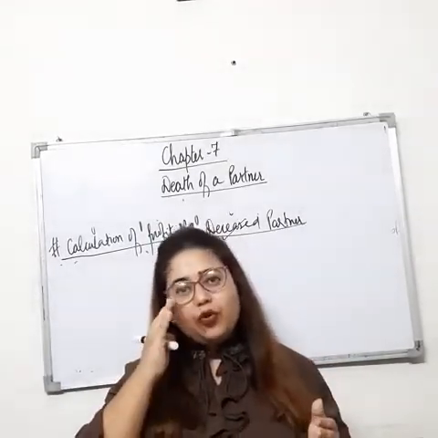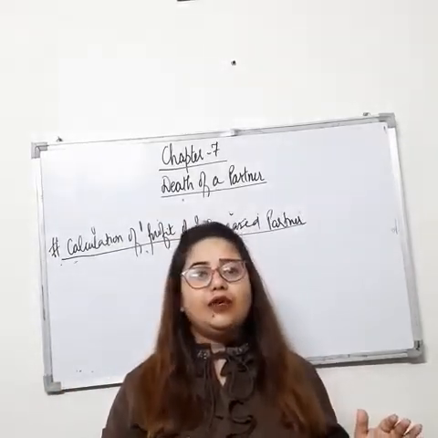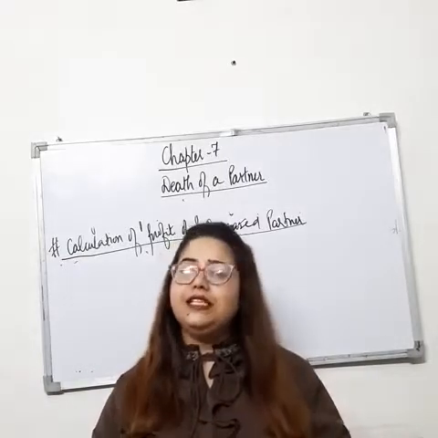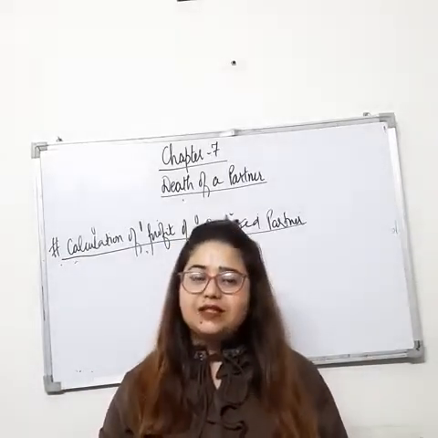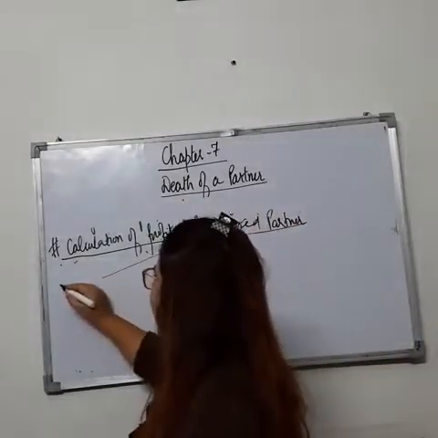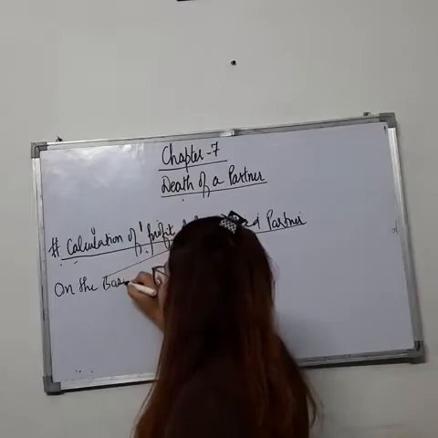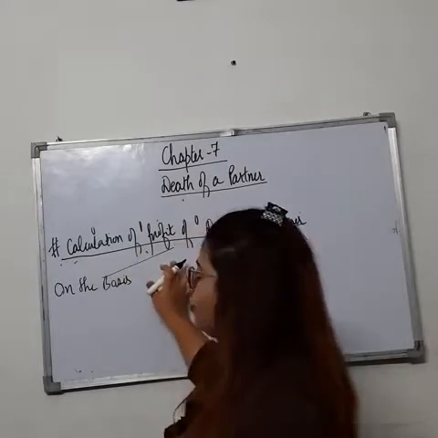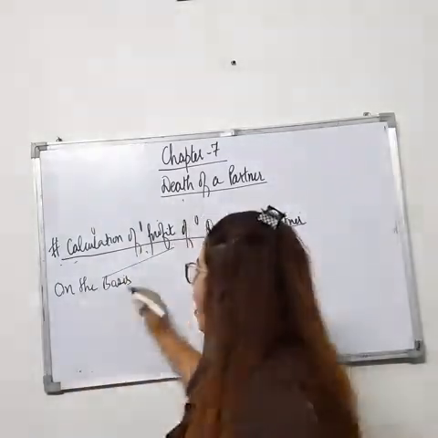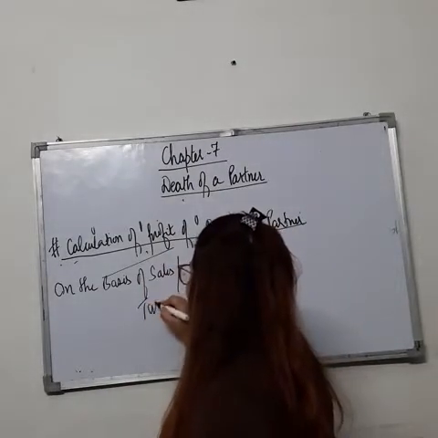So what we have to do in this case, students? 2 cases are there in order to calculate the profit for deceased partner. So let's discuss the cases one by one. Your first case is on the basis of turnover. So your first case is calculation of profit of deceased partner on the basis of sales, or you can say turnover.